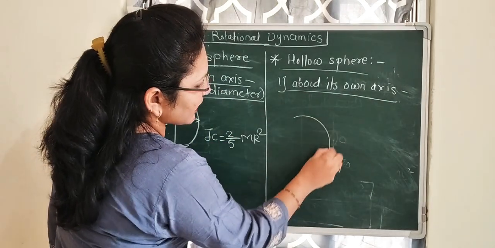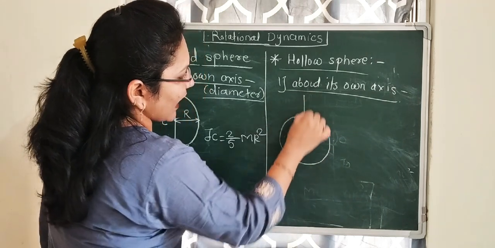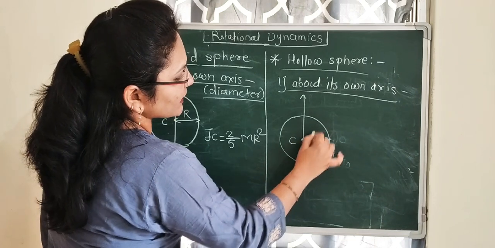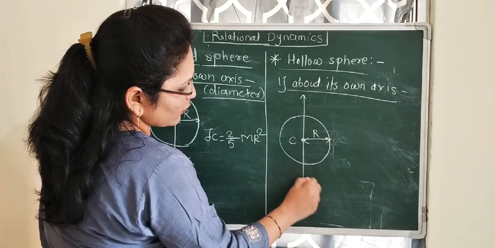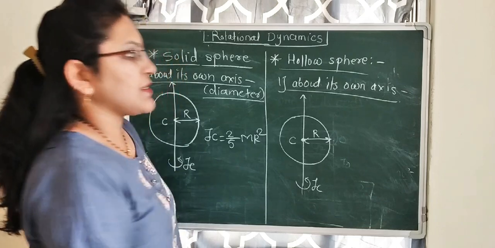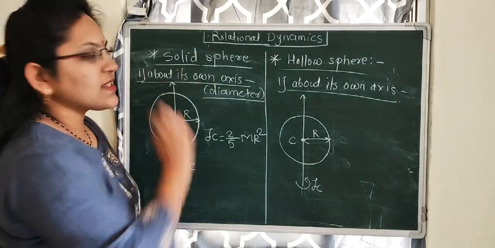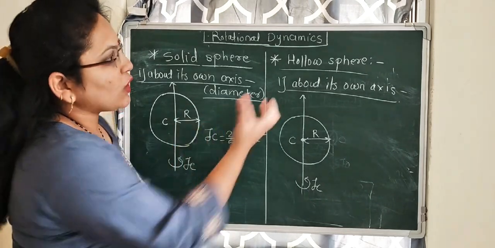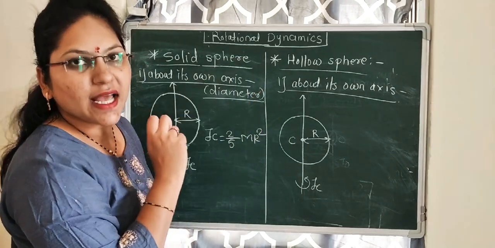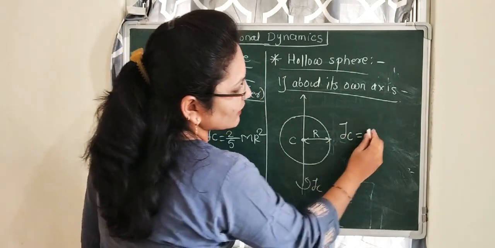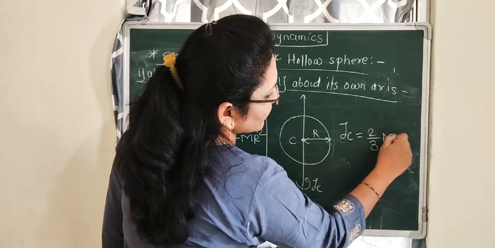Consider here there is a hollow sphere. The axis is passing through the center of the sphere and the radius of the sphere is r. The moment of inertia will be IC. A hollow sphere is empty inside and a solid sphere is filled inside. How is the hollow sphere? It is empty inside. Now what will be the moment of inertia in this? IC equal to 2 by 3 mr square.